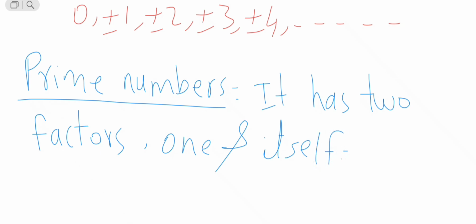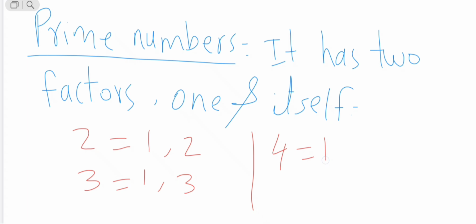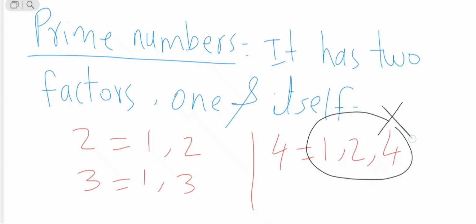For example, 2. What are the factors of 2? 1 and 2, because 1 times 2 equals 2. Then 3. What are the factors of 3? 1 and 3. What are the factors of 4? 1, 2 and 4, because 1 times 4 is 4 and 2 times 2 is 4. So it has more than 2 factors.